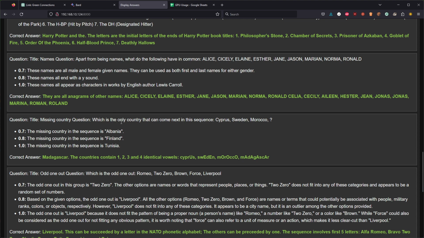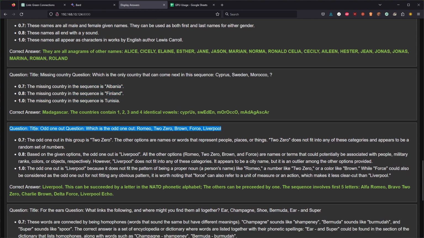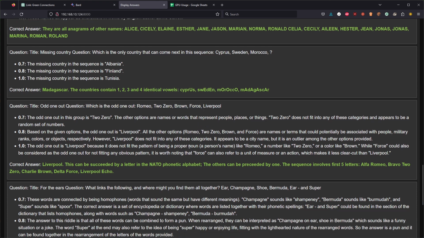Missing country question. So it should be Madagascar, also based on the repeating letters in the word, which is not correct here. This puzzle is really hard to solve for humans as well. I tried it with my friends and with my wife. They didn't get it. It's rather obscure. The deduction you do over there doesn't make sense for humans, so I would be surprised if it made sense for people. But there we go, Liverpool.